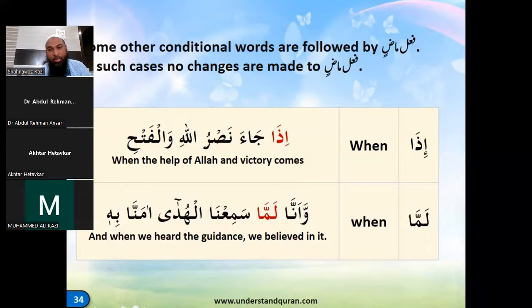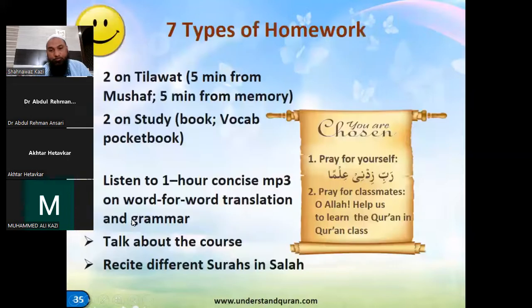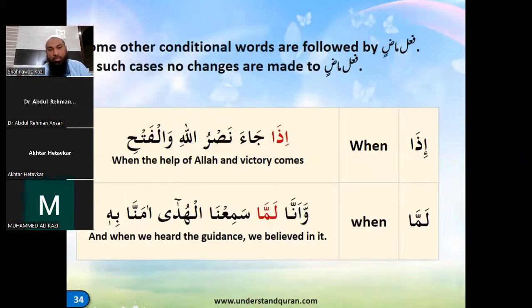Then the other example is lamma, which is also when. Lamma wa anna lamma sami'na al-huda amanna bihi. So whenever they listen to the hidayat, they said amanna bihi, we believe in it. Right? So here you have to make a note that lamma is not going to make any difference, and iza is also not going to make any difference. Okay.